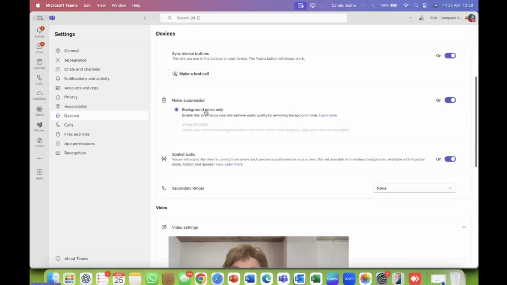Noise suppression, whether it's going to enable this to enhance your microphone audio quality by removing background noise. There will always be background sounds, but I mean, I have a fan on the very lowest option, and I hope you can't hear it, but you should not, because my background noise is switched off.